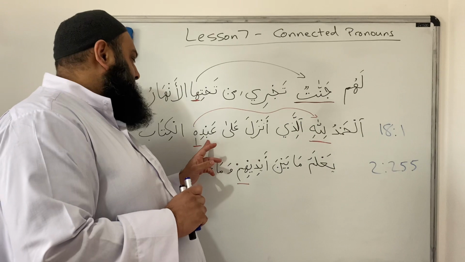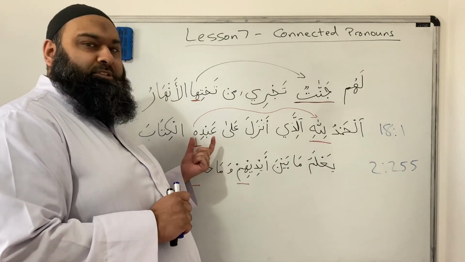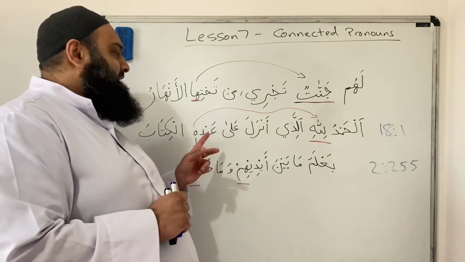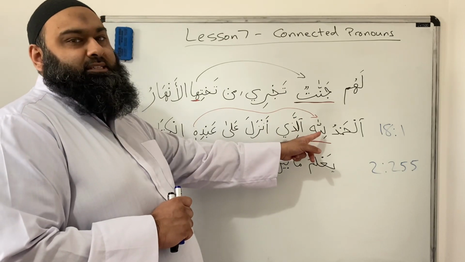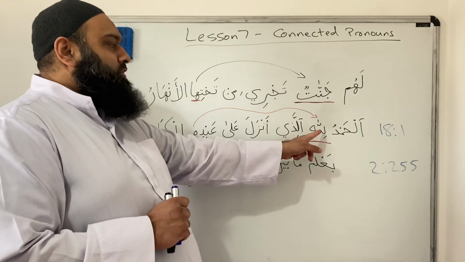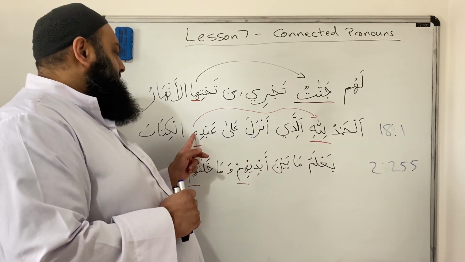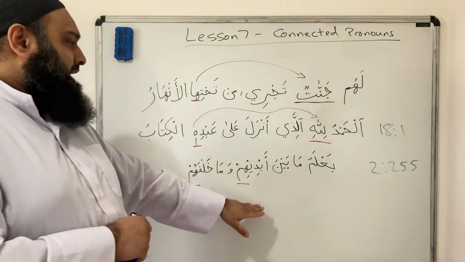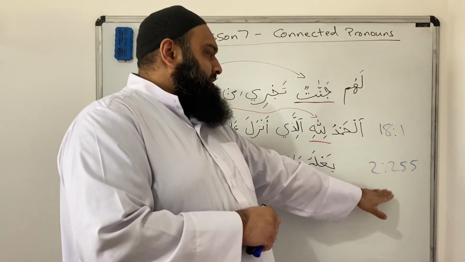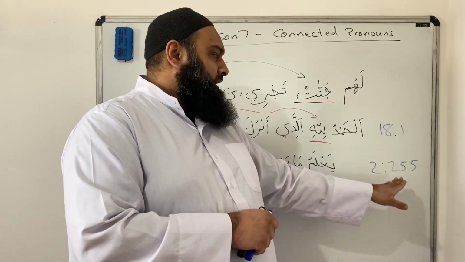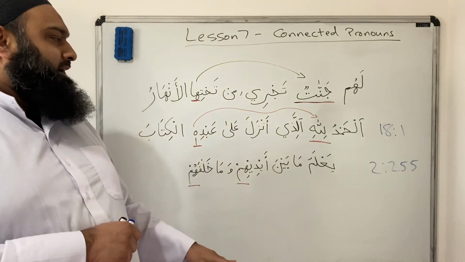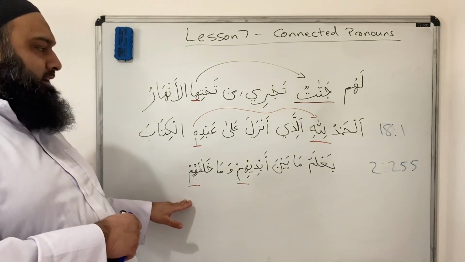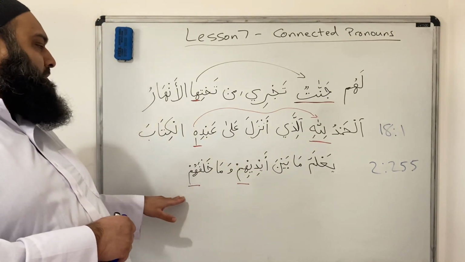So whose slave is being referred to? First of all, this is Muhammad sallallahu alaihi wasallam, that's the abd. But whose abd is he? Whose servant and slave is he? His slave, meaning Allah's slave. So the pronoun is referring back to Allah here, because Muhammad sallallahu alaihi wasallam is his slave, and of course all of us are too. And that brings us to the next ayah, because in the famous ayah of Ayatul Kursi, which is Surah Al-Baqarah, Surah number 2, verse number 255, we have, for example, يَعْلَمُ مَا بَيْنَ أَيْدِيهِمْ وَمَا خَلْفَهُمْ.